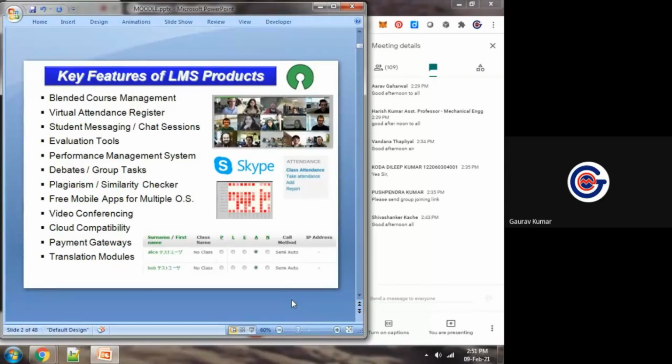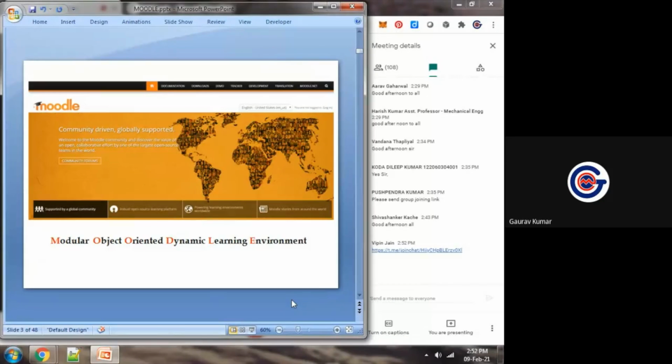So these are different features of a very high performance learning management system, and one of them we will discuss in this session, and we will see different applications, different case studies of that learning management system, that is Moodle.